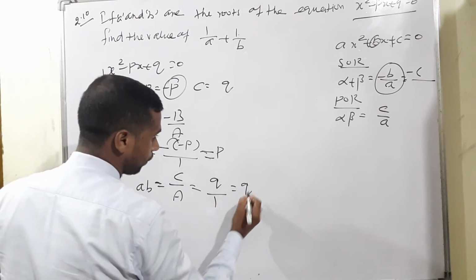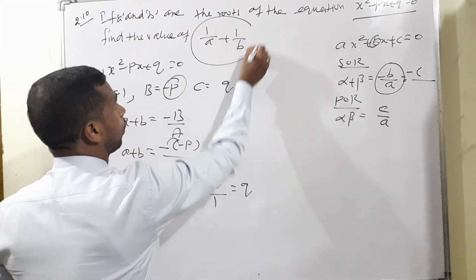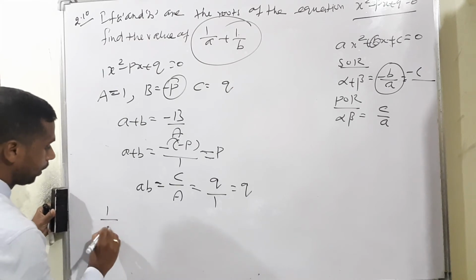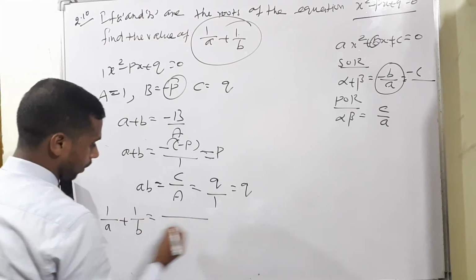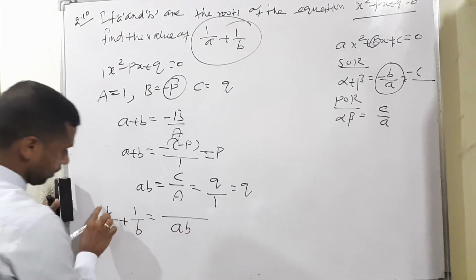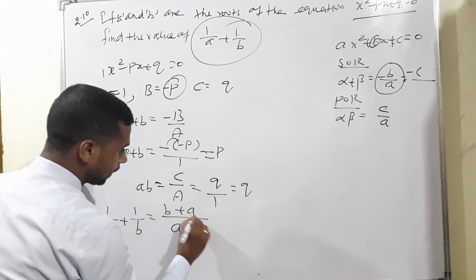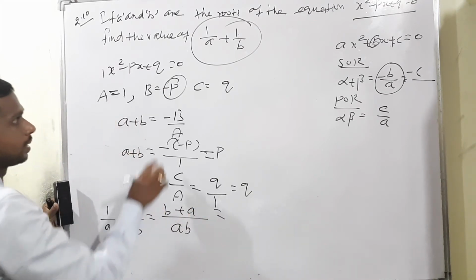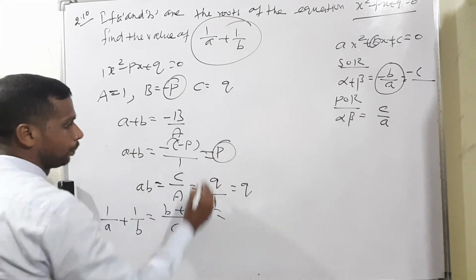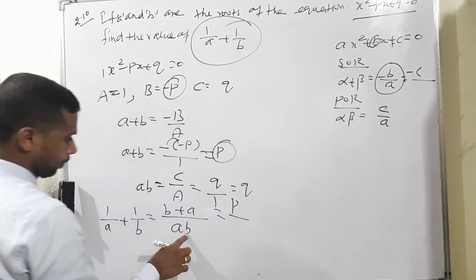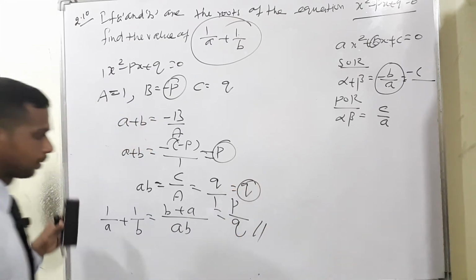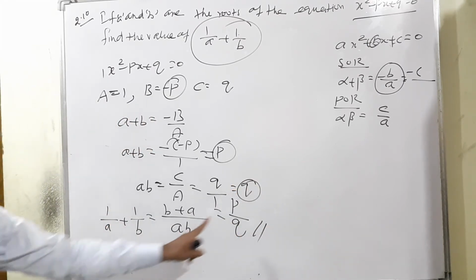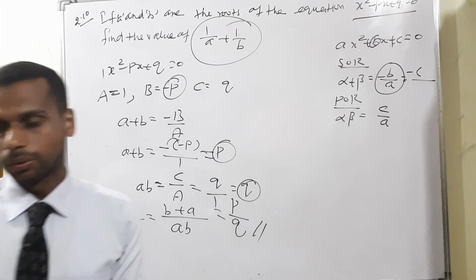This is the value for q. Now what do we have to find? 1 by a plus 1 by b. 1 by a plus 1 by b is equal to, cross multiplying, b plus a over ab. Therefore a plus b is equal to p, which we found, divided by the product of the roots ab, which is q. So p by q. This is our answer. So 1 by a plus 1 by b is equal to p by q. Okay, I will continue with the next question.